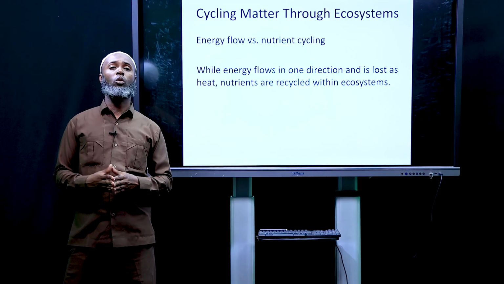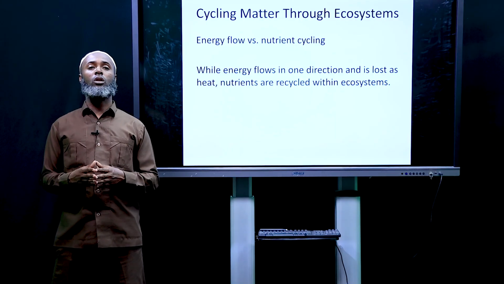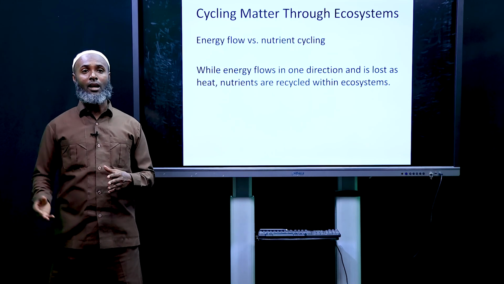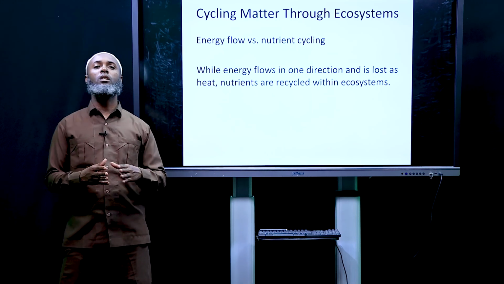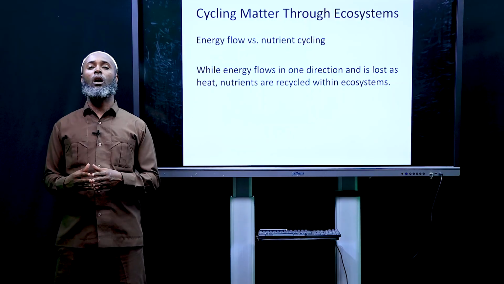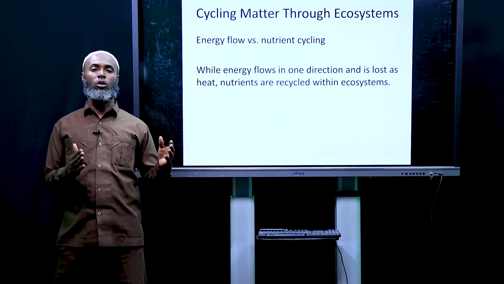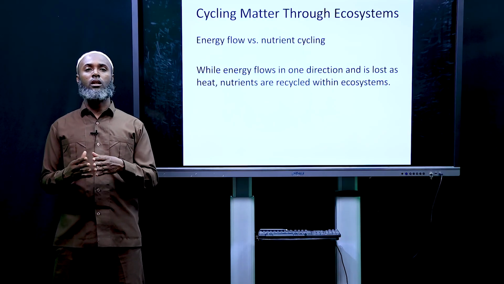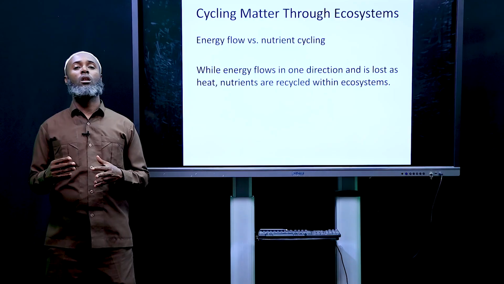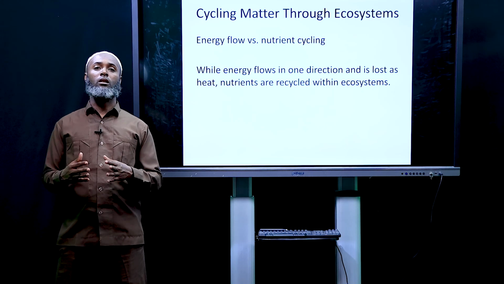Now let's see energy flow and nutrient recycling and compare the difference between them. Energy flows, but nutrients or materials cycle. While energy flows in one direction and is lost as heat, nutrients are recycled within an ecosystem. So the difference is energy flows in one direction and is lost as heat, whereas nutrients such as carbon, nitrogen, phosphorus, and sulfur recycle in the ecosystem.